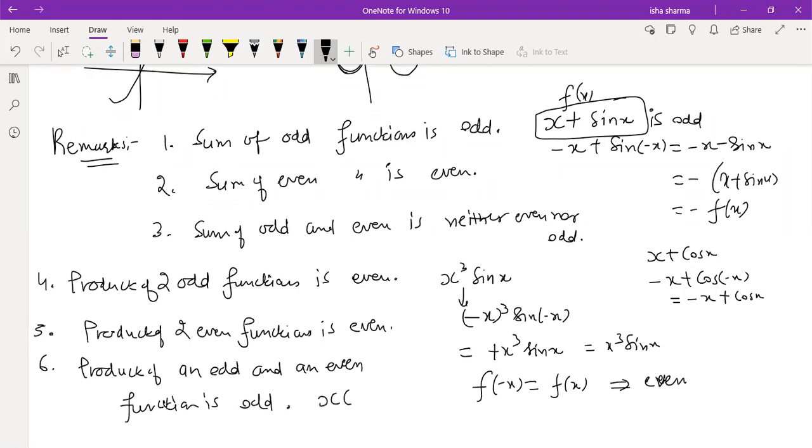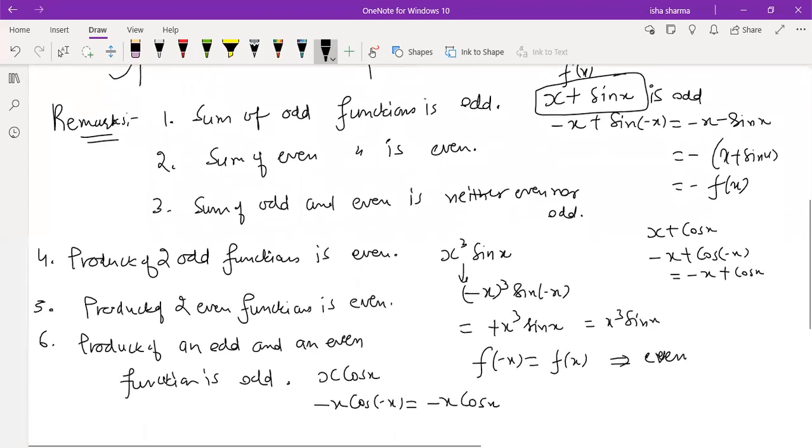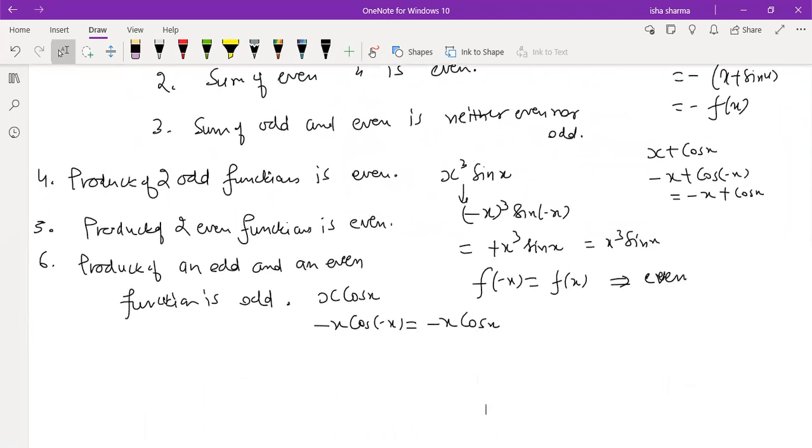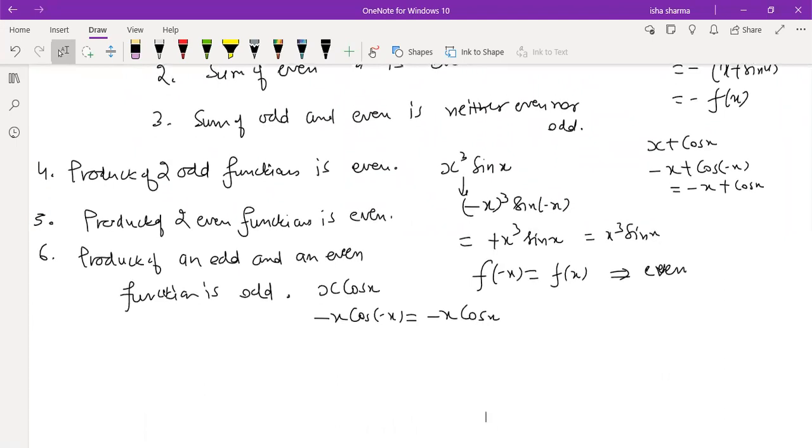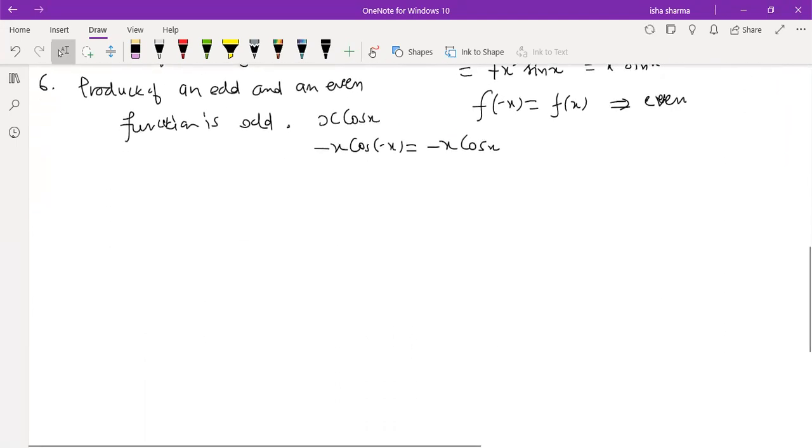You take x times cos x, right? You change x to minus x, so it will be minus x times cos x. So this gives you that the product of an odd and even function is odd. So these are a few remarks about odd and even functions. Now we are going to use this concept in the Fourier series.